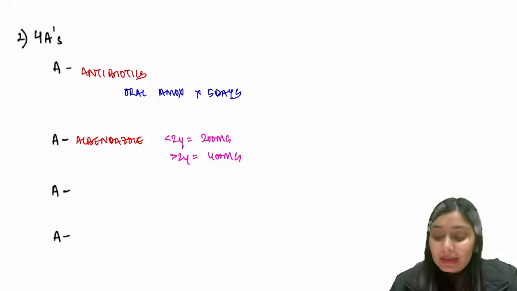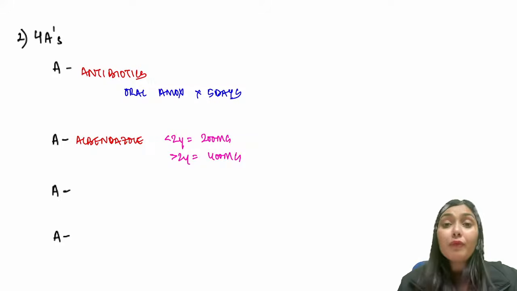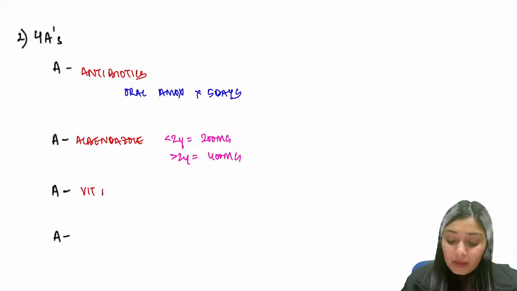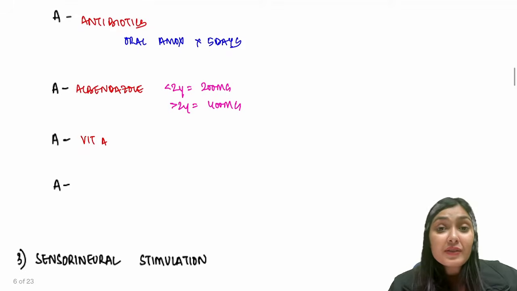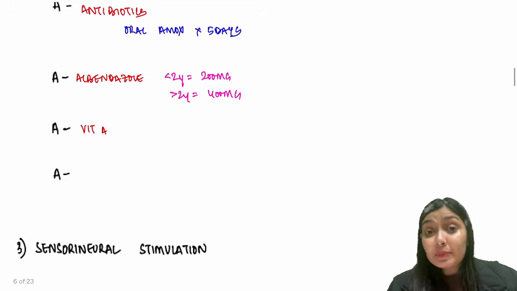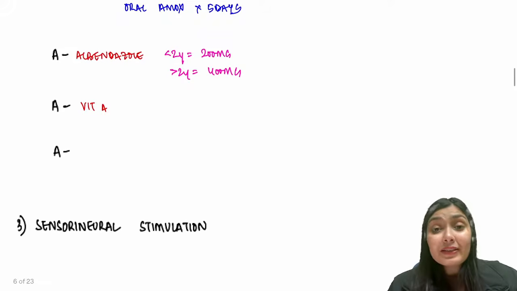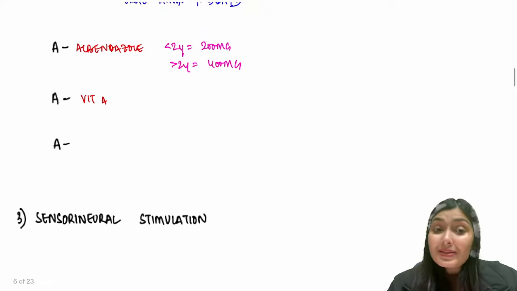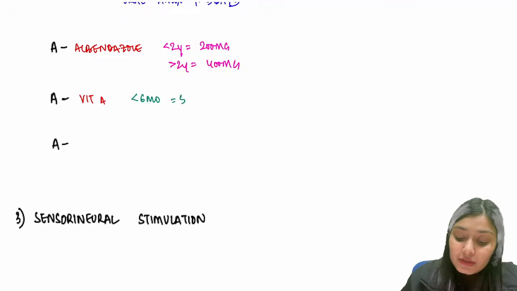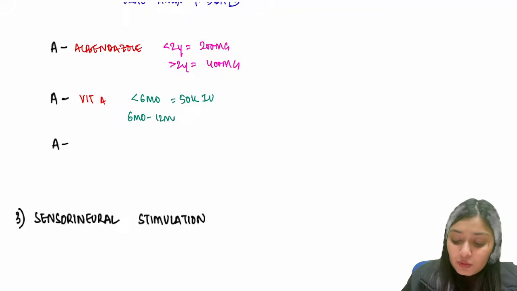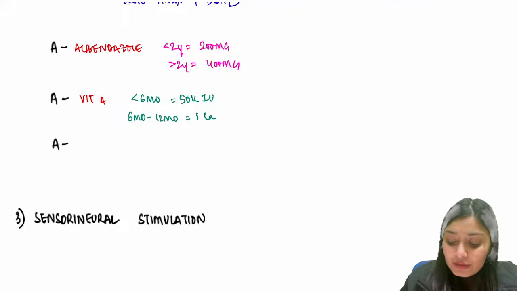What about the third A? The third A stands for vitamin A. Vitamin A is a fat soluble vitamin, and one of the deadliest complications here in SAM is going to be vitamin A deficiency and night blindness. So prophylactically, you are going to give vitamin A. What is the dosage of vitamin A? If it is a less than 6 months old child, then you give 50,000 international units. 6 months to 12 months, you give 1 lakh international units. Above 1 year, you give 2 lakh international units.